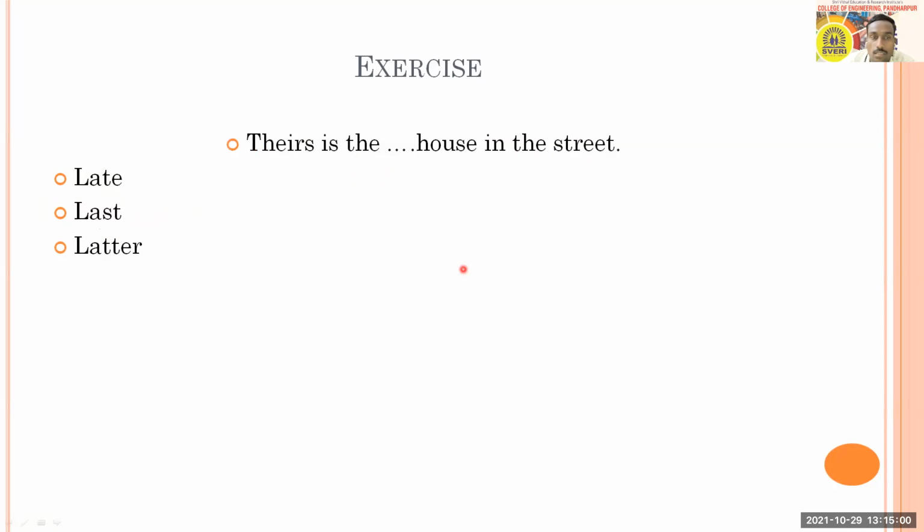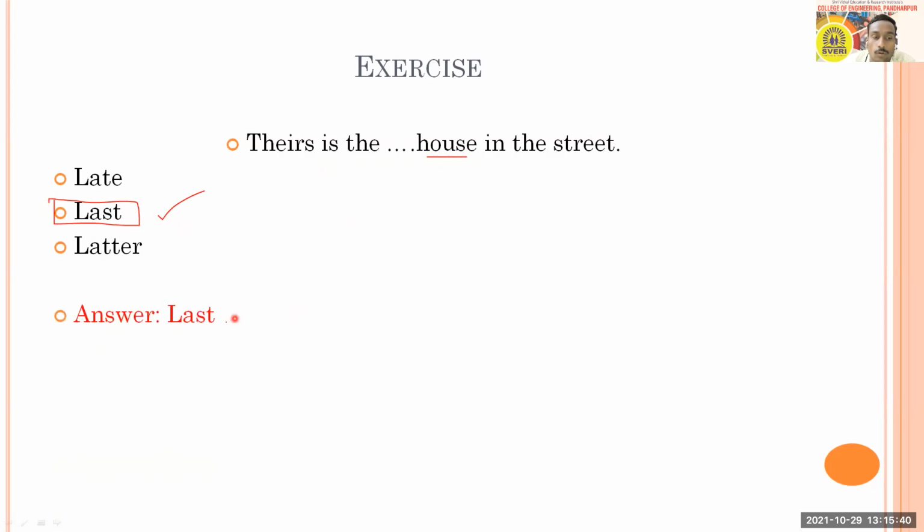Then next: there's the dash house in the street. Late, last, later. Yes, Mansi, last. Last house. Okay, so all you people feel last. Is there anyone who has a different opinion? If not, then it is right. Last is right. It's the last house because it is referring to a house, and house is related with a place or position.